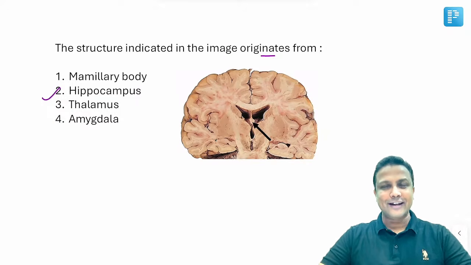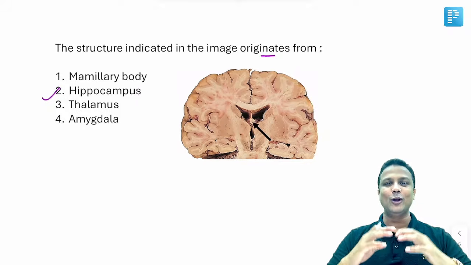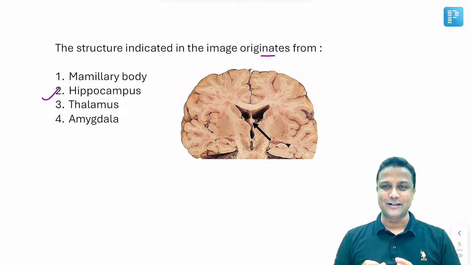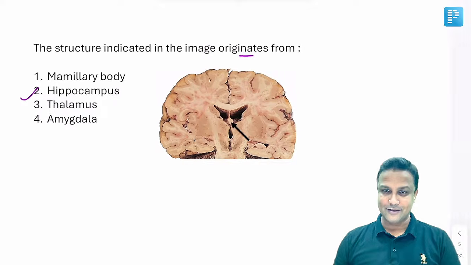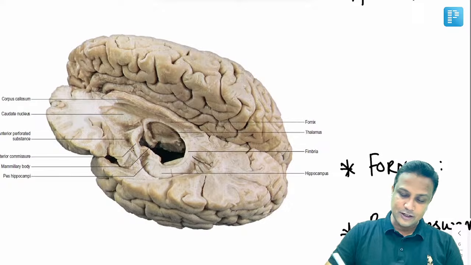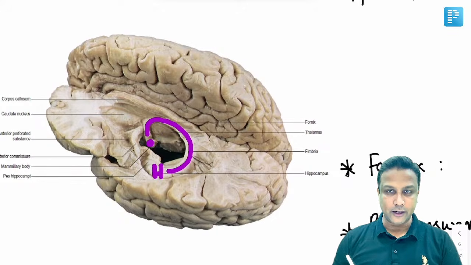Now, that is the reason why I told you we are going to discuss in such a way that, at one place, all the concepts will be covered. At one place itself, my dear friends, we are going to see all the concepts here. So now let us discuss each and every point regarding the fornix. Please look at this diagram here. Now in this diagram, first you're able to appreciate here, this is hippocampus. And from the hippocampus begins your fornix here. And this fornix is all the way going and joining with the mammillary body.